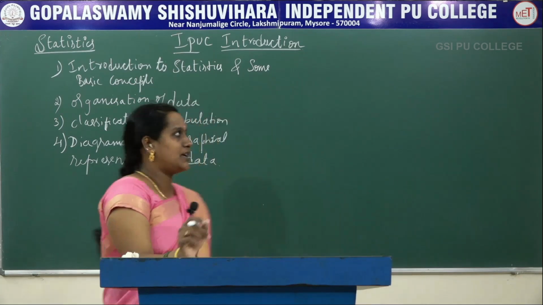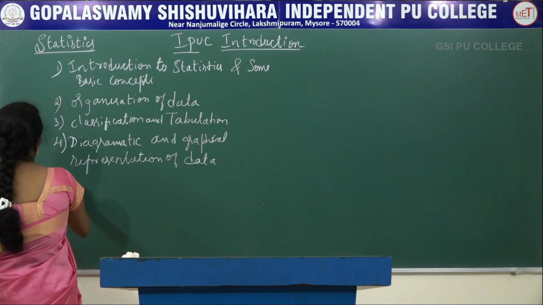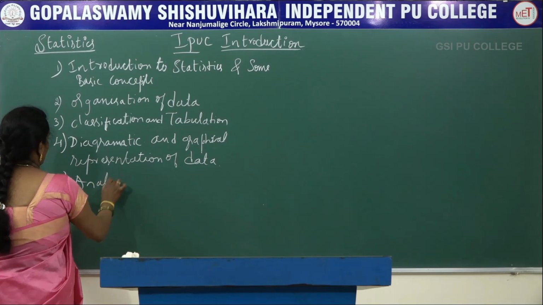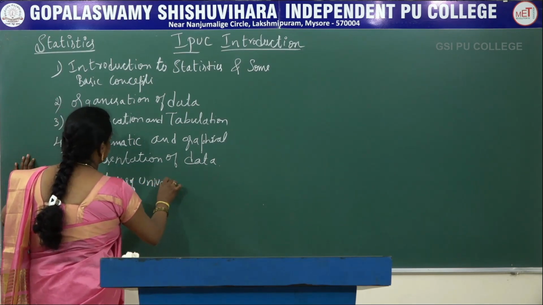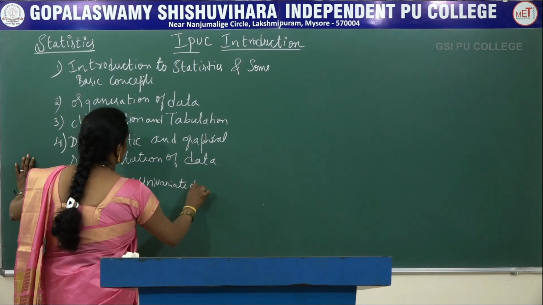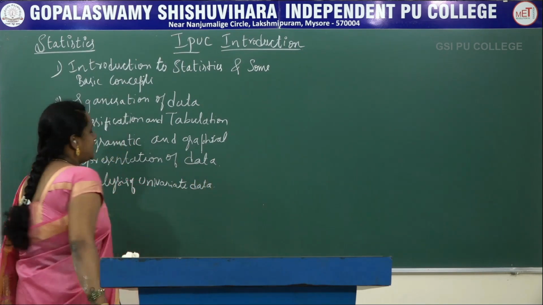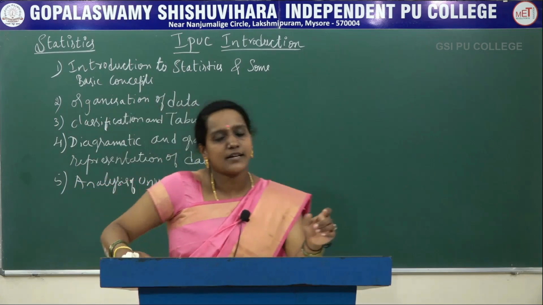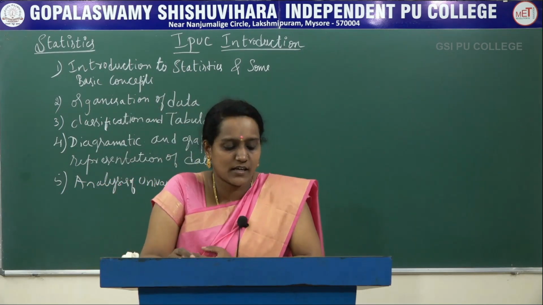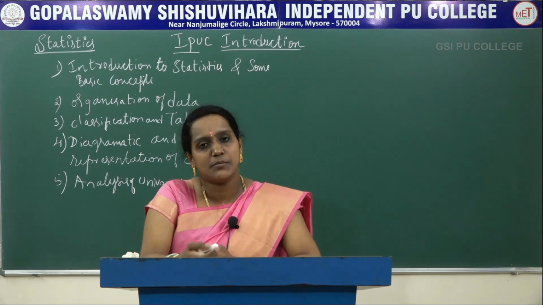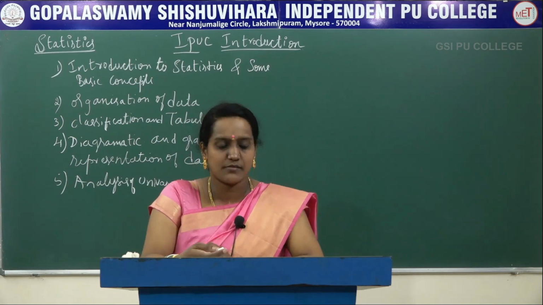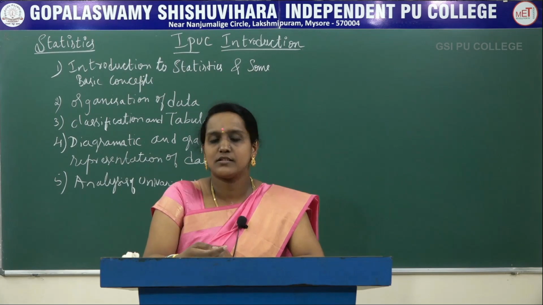The next chapter is analysis of univariate data. In analysis of univariate data, the first thing is measures of central tendency. That is, what is a measure of central tendency: its meaning, objectives, definitions of averages.